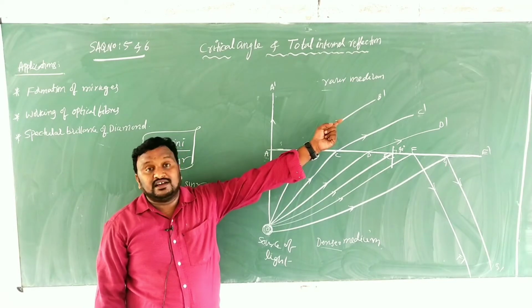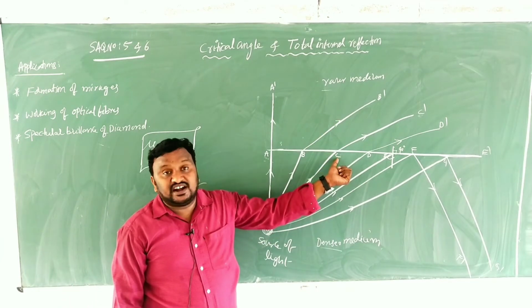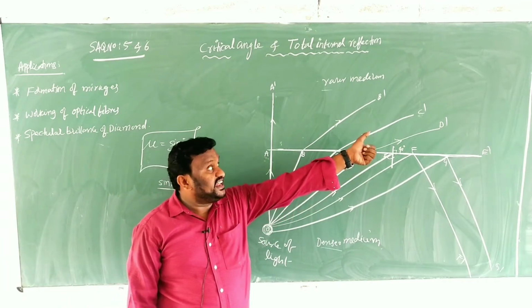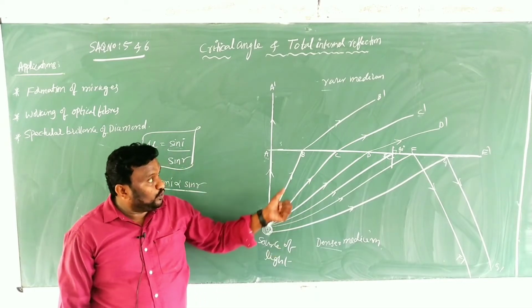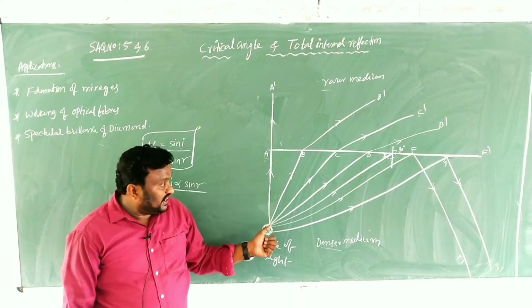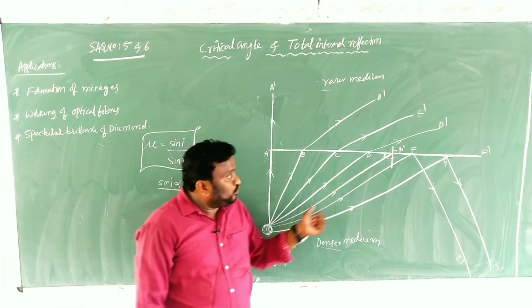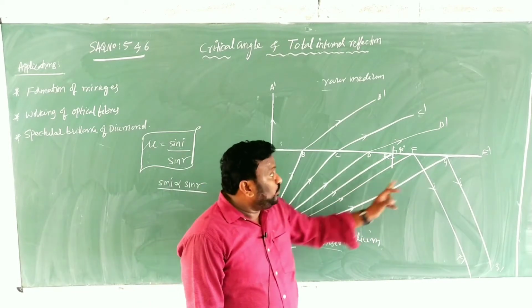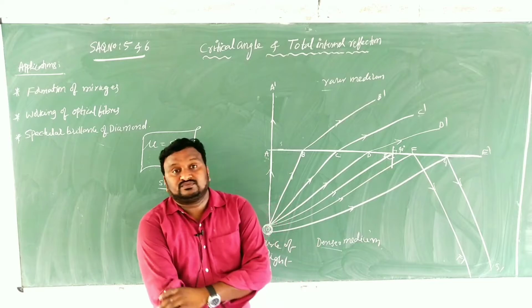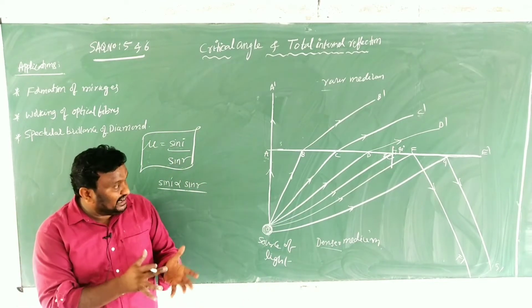B dash is the second refracted ray, and OC is the third incident ray, and C dash is another refracted ray. Similarly OD, D dash, and OE, E dash, and OF, F dash, and OG, G dash.